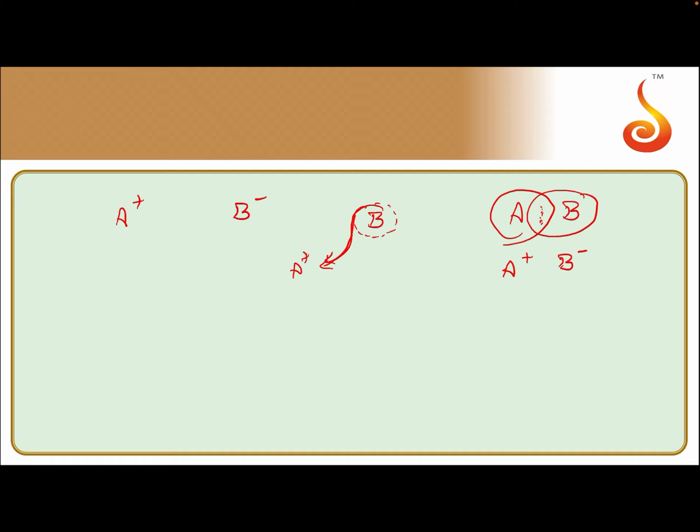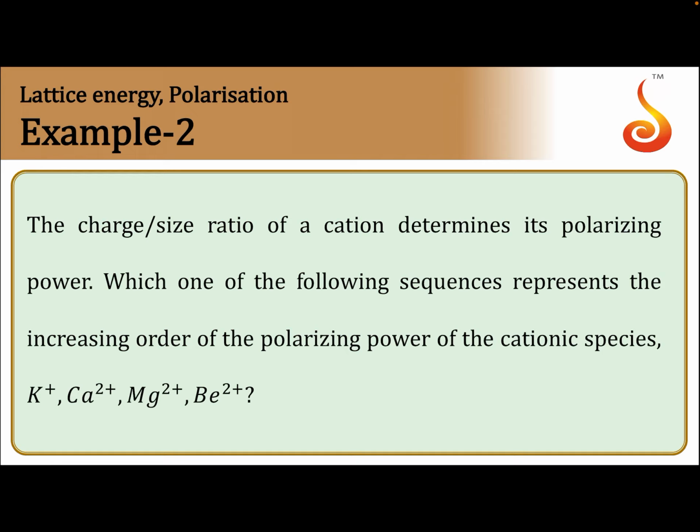This polarizing power of a cation will be more if the size of the cation is small. Smaller the size of the cation, greater is its polarizing power, and more will be the covalent nature of an ionic compound. Now let us see the examples given here: potassium, calcium ion, magnesium ion, beryllium ion.